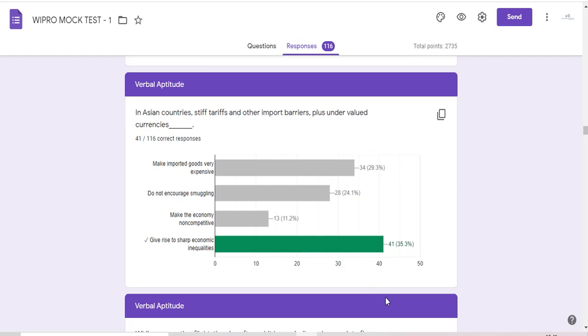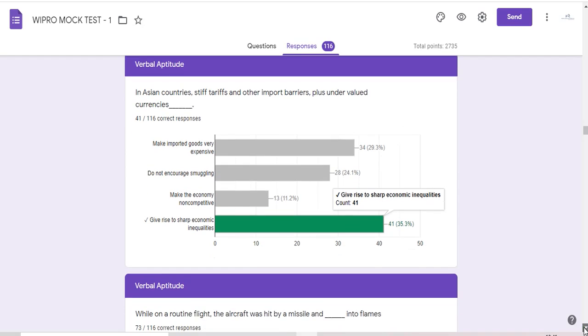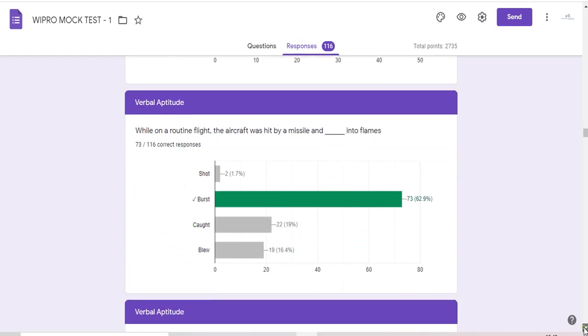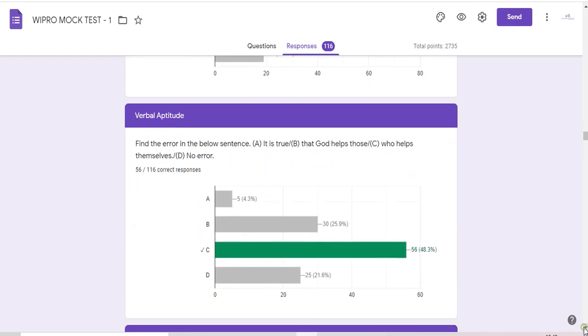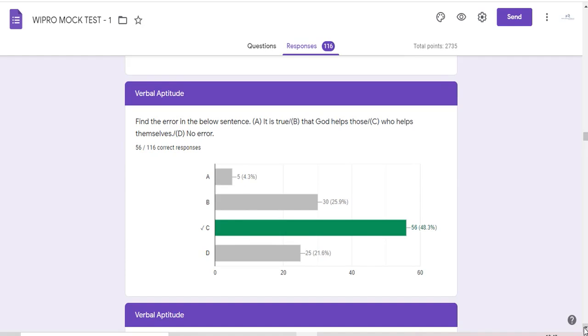Okay. Now the next specific case that I would like to take you through is error correction. In this error correction, the majority, 48%, have put C as the right answer. Okay, and 25.9% have put B as the right answer, and 21.6% have put D as the right answer. The people who put D as the right answer are not able to gauge this properly because the subject verb agreement is lacking here.